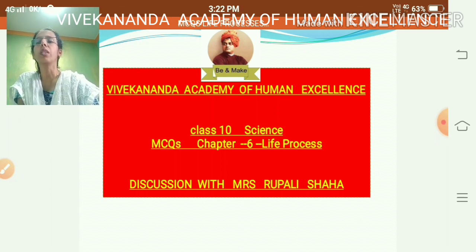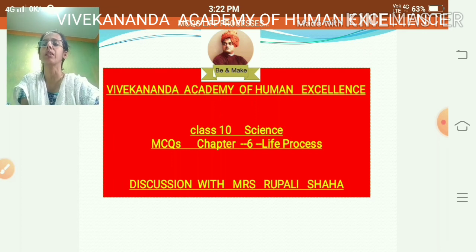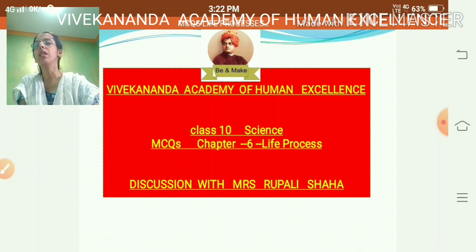Saprophytic means the organism feeds on dead organisms or decayed material. In saprophytic nutrition, these saprophytes secrete digestive enzymes which act on complex organic matter outside the organism, and then the soluble products are absorbed through the body surface. For example, in fungi and bacteria, we can see this type of nutrition.